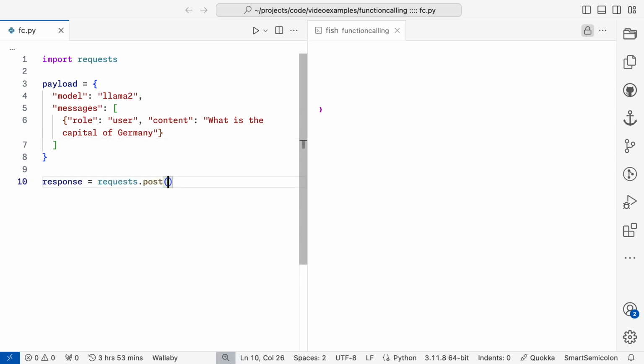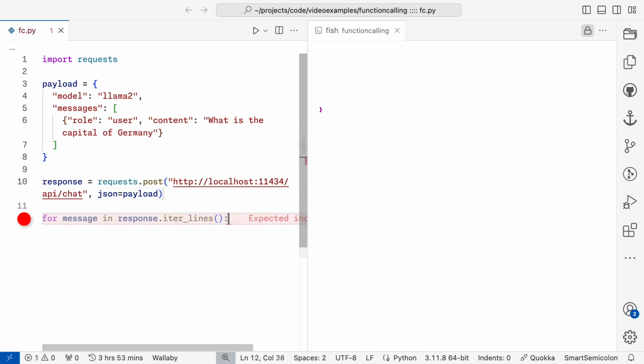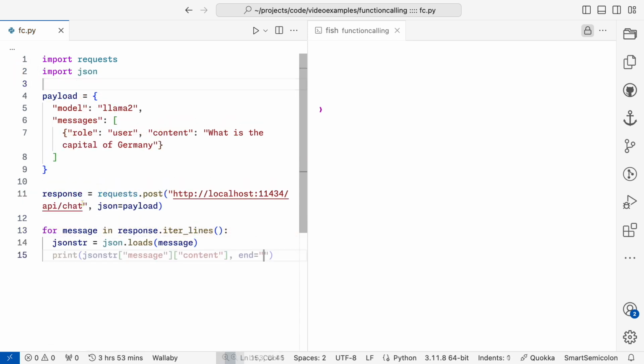Now, set response to a post request to http://localhost port 11434/api/chat, and setting our payload to the JSON. Now, print out the JSON from the response. To get a streaming response from Python, we need to iterate through the response. So for message in response.iter_lines, then parse the JSON and print message.content. Let's add end set to nothing to put everything on one line, unless the response includes a new line.